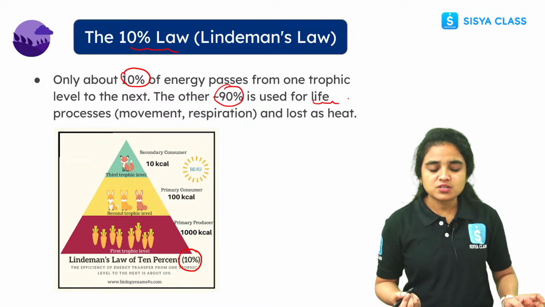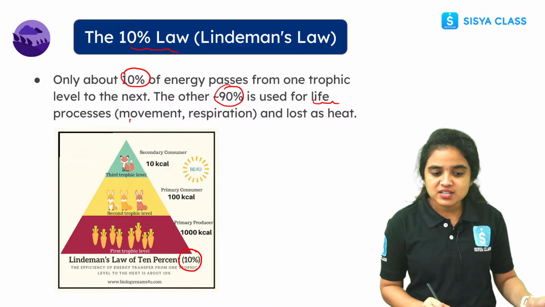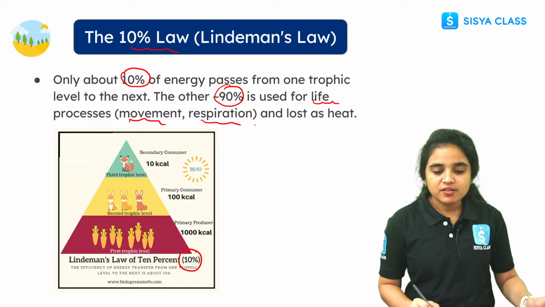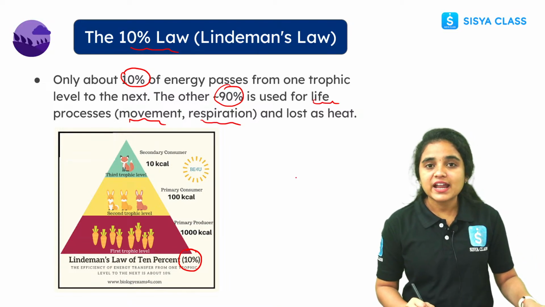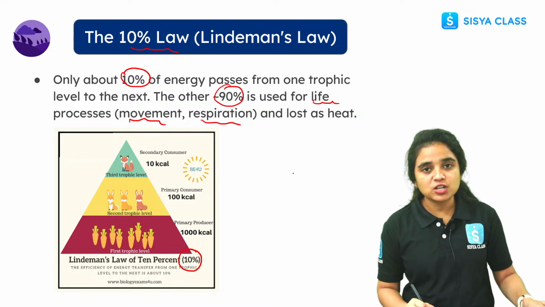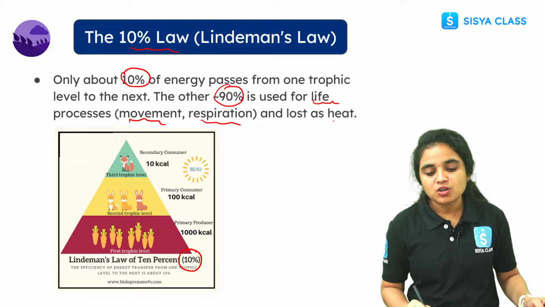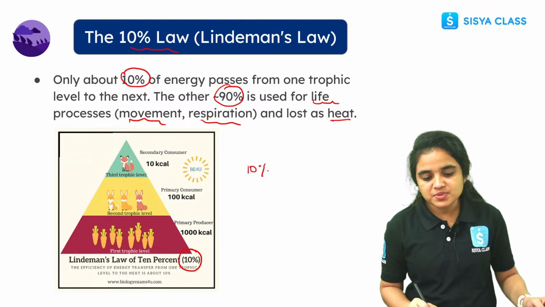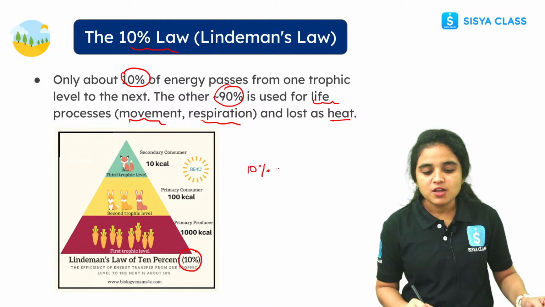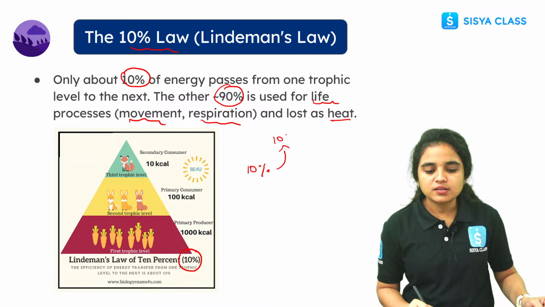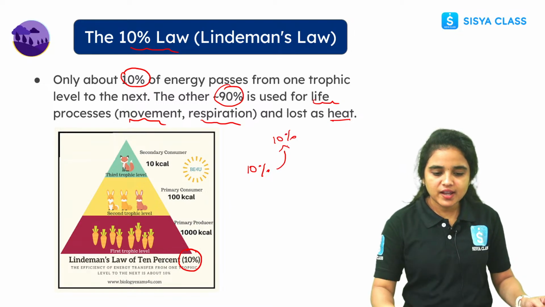What are the life processes? Like movement, respiration, for example. The rest 90% is used for the life processes, and it will be lost as heat. So that is the reason only 10% will be passed from one trophic level to another trophic level, right?